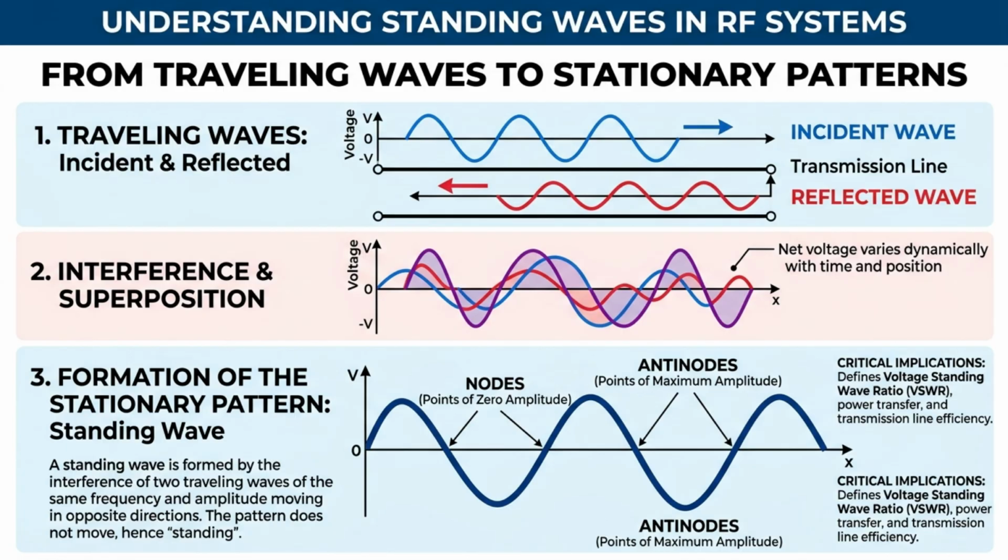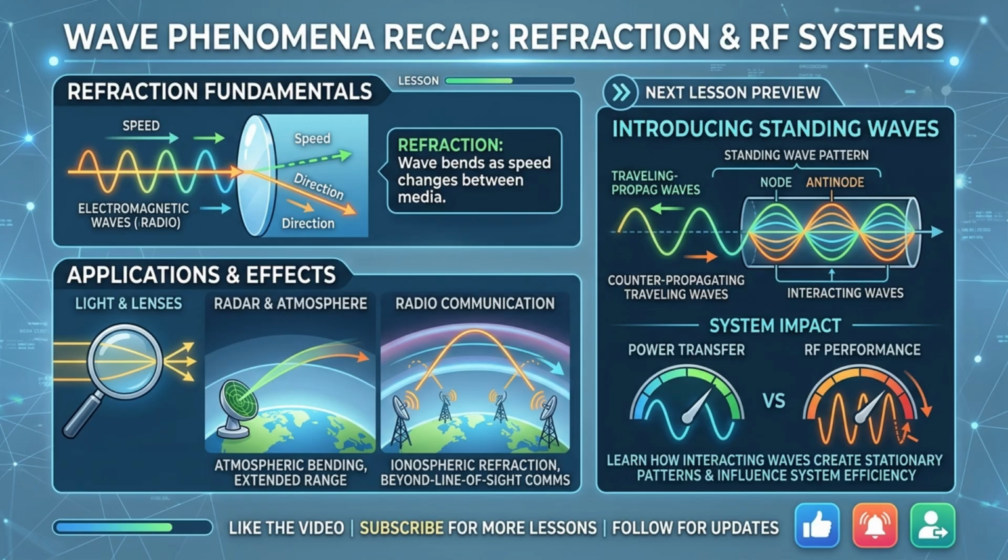When reflected waves and incident waves exist simultaneously, another interesting phenomenon can occur. Instead of simply traveling away, the waves can combine to form stationary patterns. In the next lesson, we will explore standing waves and discover why they are critically important in RF systems and transmission lines. In this lesson, we learned that refraction occurs when an electromagnetic wave changes direction as it moves between materials with different propagation speeds.